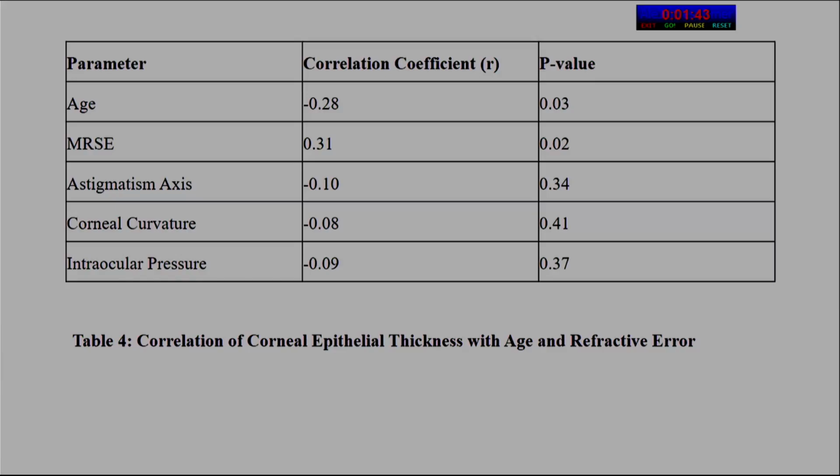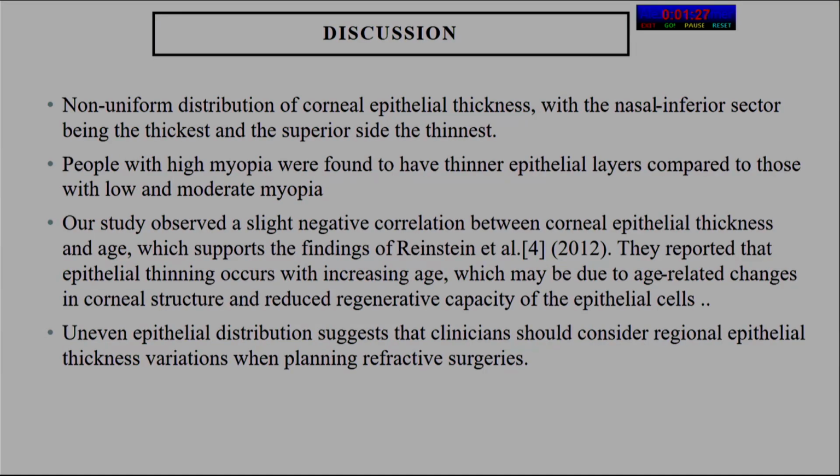This shows the correlation of corneal epithelial thickness with age and refractive error. Age shows a negative correlation: as age increases, the corneal epithelial thickness decreases, and the mean refractive spherical equivalent is directly related to the values. Discussion: there is a non-uniform distribution of corneal epithelial thickness, with the nasal inferior sector being the thickest and the superior sector the thinnest. Patients with high myopia were found to have a thinner epithelial layer compared to those with low or moderate myopia. Our study found a slight negative correlation between corneal epithelial thickness and age, which supports the findings of Einstein et al. Therefore, epithelial thinning occurs with increasing age.